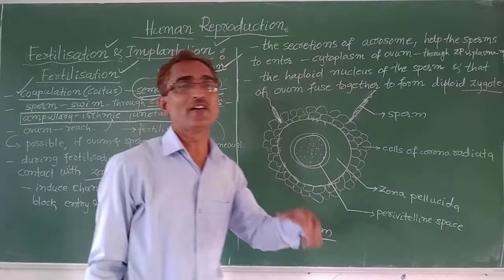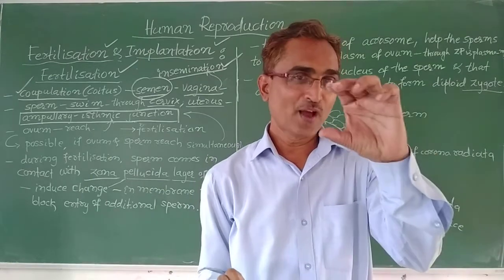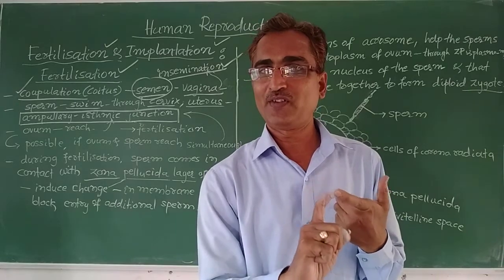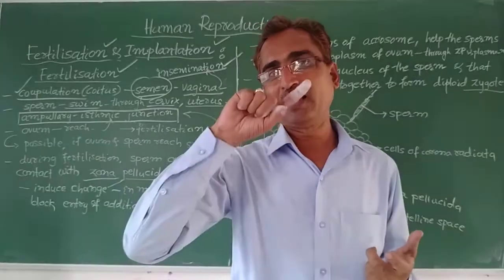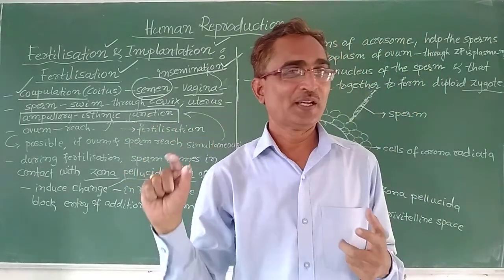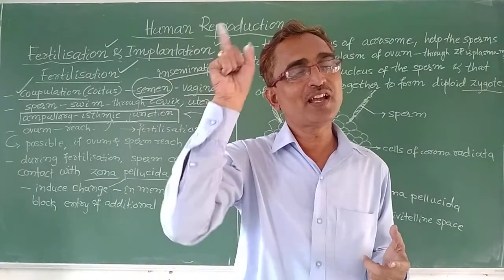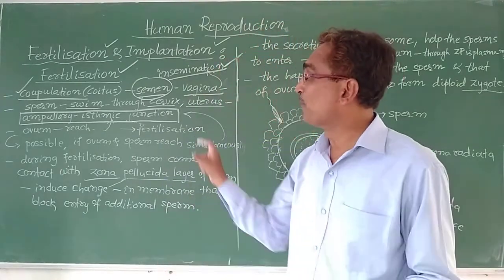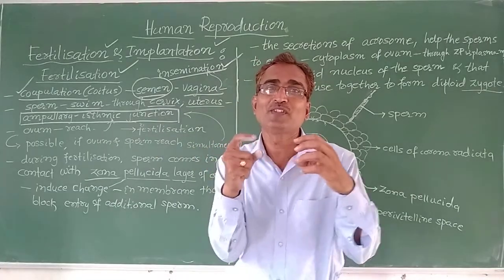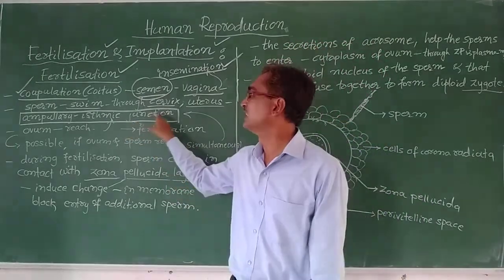The ampullary isthmic junction is part of the fallopian tube. We have already studied the structure of the female reproductive system, wherein we have the fallopian tube. The first part is the infundibulum, next the ampulla, and finally the isthmus. So the ampullary isthmic junction is where the ampulla and isthmus parts of the fallopian tube join.